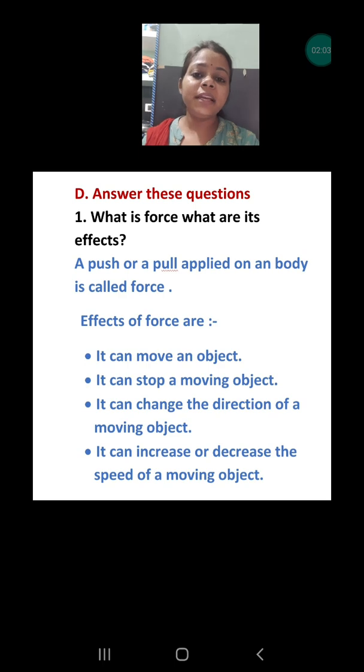Fourth, it can increase or decrease the speed of the motion. That means if any object is already in motion and we are applying force, then it can increase the speed of the motion, or it can decrease the speed of the motion also.